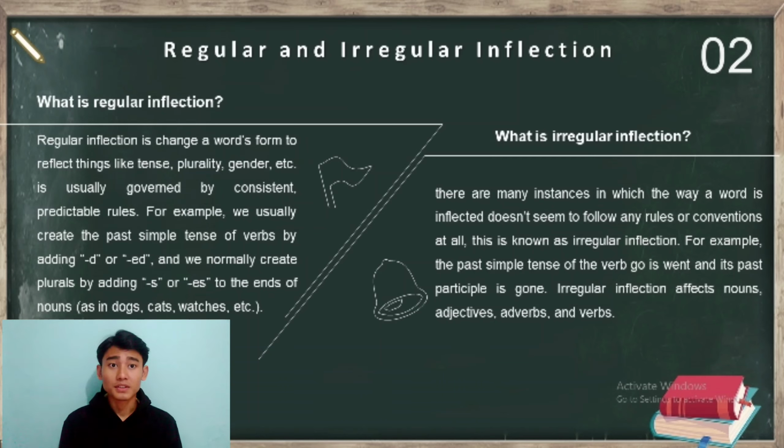Next, what is irregular inflection? There are many instances in which the way a word is inflected doesn't seem to follow any rules or convention at all. This is known as irregular inflection. For example, the past simple tense of the verb go is went, and the past participle is gone. Irregular inflection affects nouns, adjectives, adverbs, and verbs.